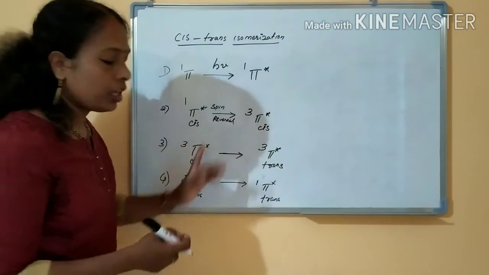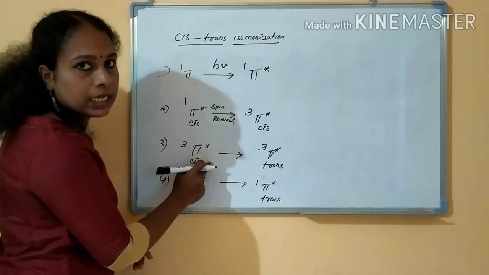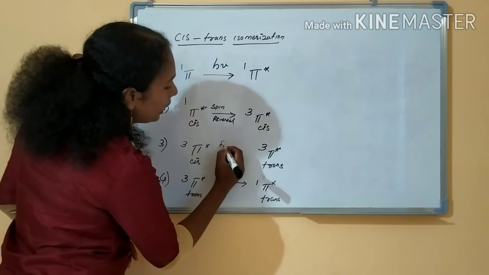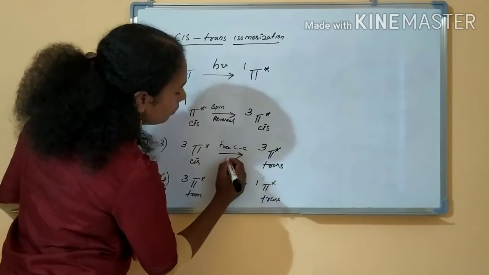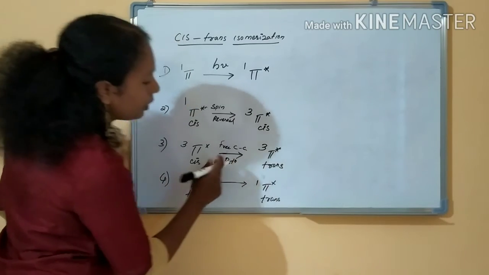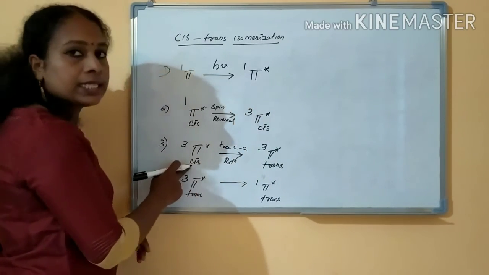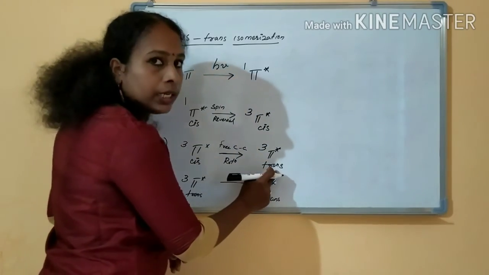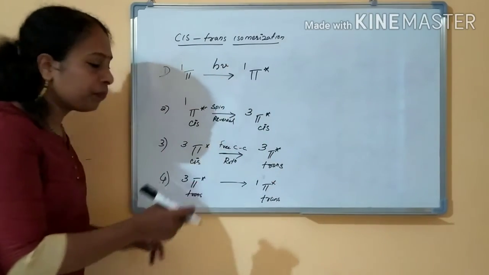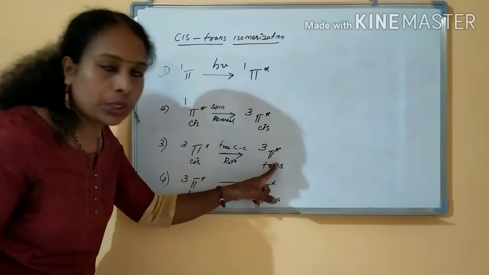Then what will happen here? If there is a spin reversal at the excited state, free carbon-carbon rotation will happen here. Cis isomer will convert to the trans isomer. Okay, clear? Now the cis isomer has converted to the trans isomer.